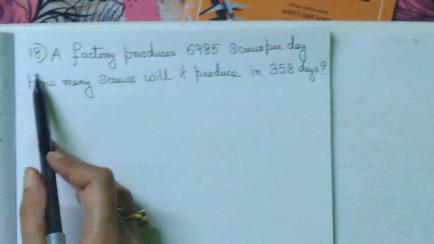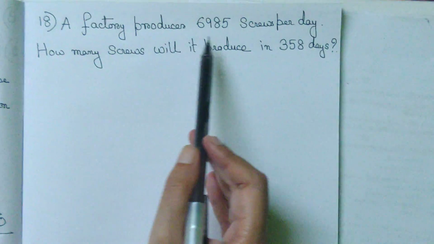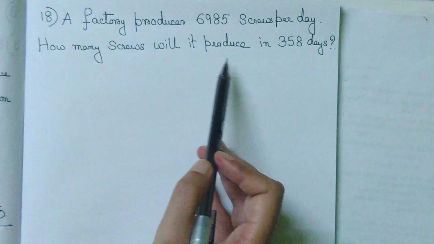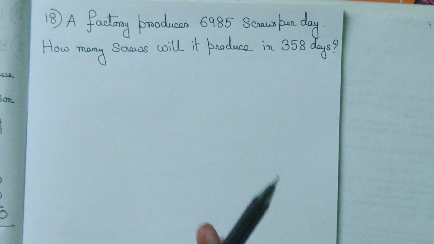Next question, sum number 18. A factory produces 6985 screws per day. How many screws will it produce in 358 days?